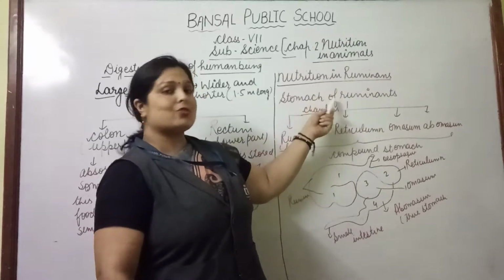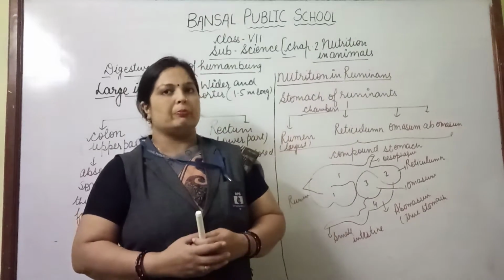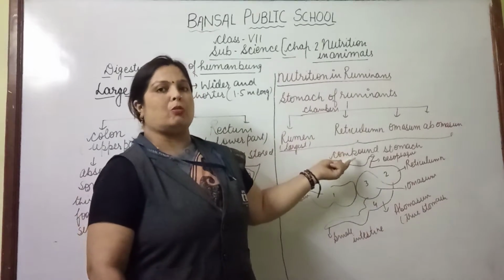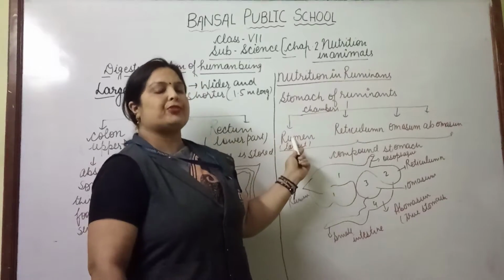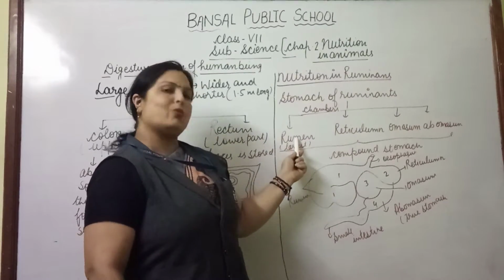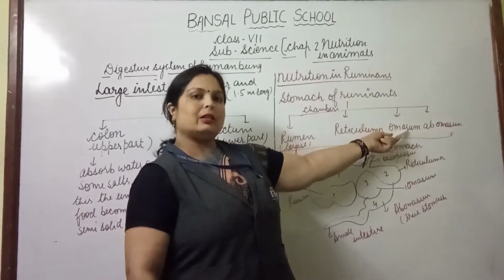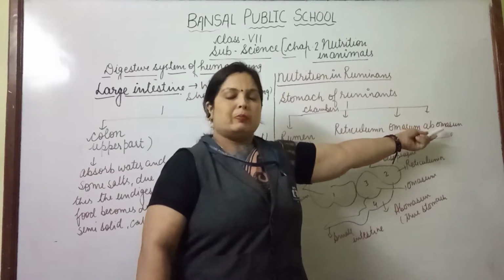The ruminant's stomach is completely different from the stomach of human beings, because the ruminant stomach is known as a compound stomach. That means the compound stomach consists of four chambers, of which the largest chamber is known as the rumen. The second chamber is known as the reticulum, the third chamber is known as the omasum, and the fourth chamber is known as the abomasum.